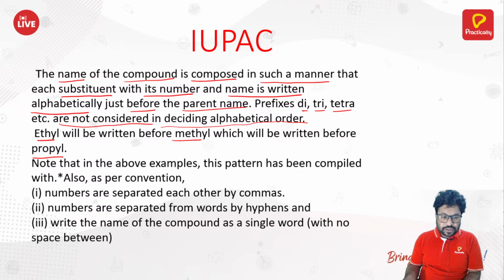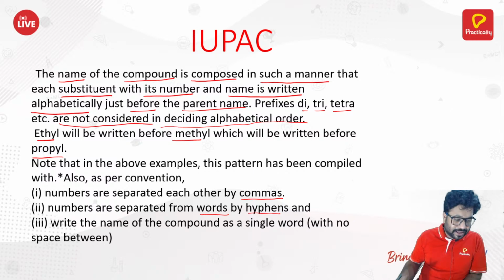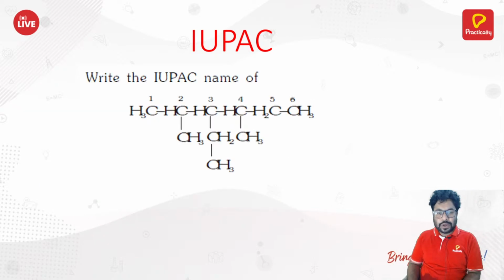Other things: numbers are separated from each other by commas, which I already told you. Numbers are separated from the words by hyphens. And write the name of the compound as a single word with no space. That you can understand. So, what should be the name of this compound?